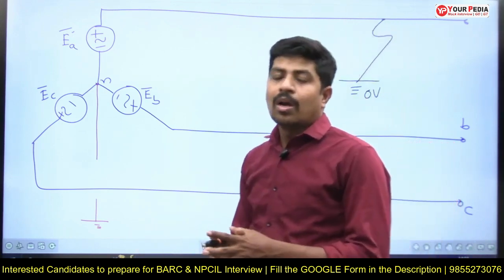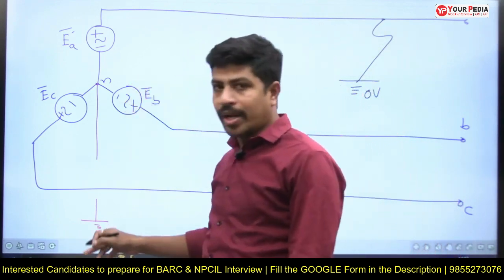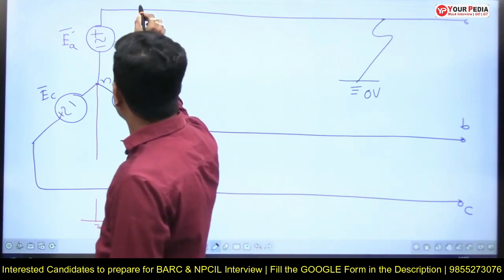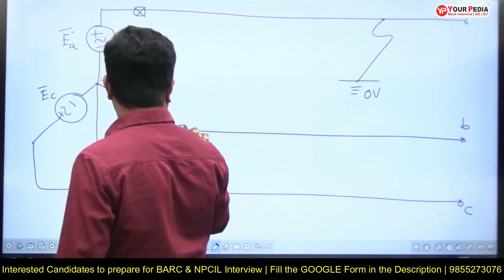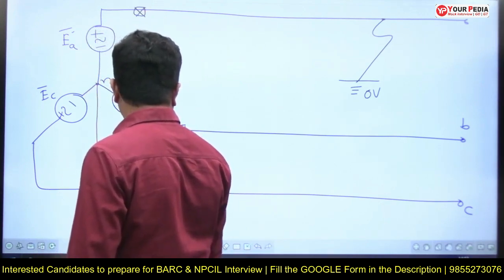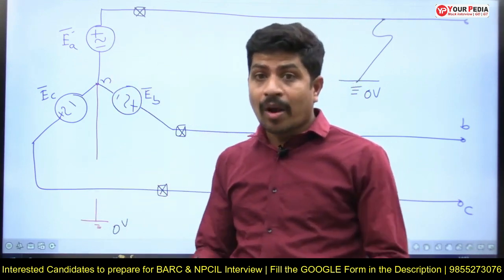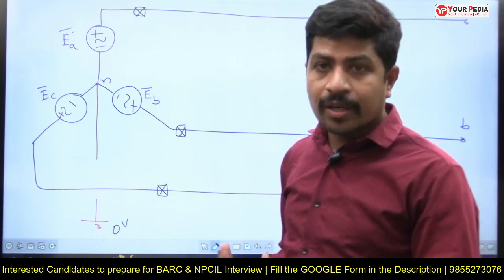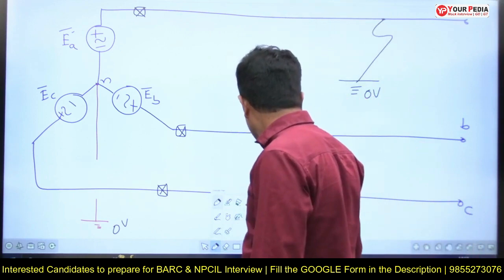Now, in the normal case, when the neutral of the generator is grounded, there will be one circuit breaker and relay. The relay is going to detect the fault current. But here the very important point is: is there any closed path for the flow of fault current? No closed path for the flow of fault current.